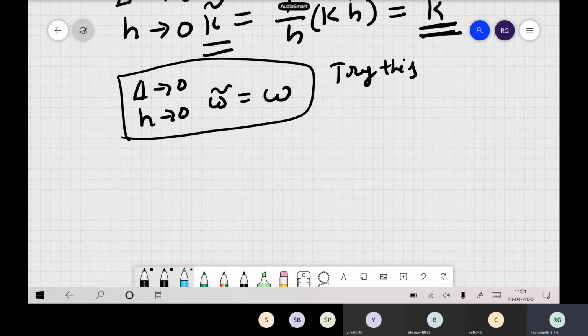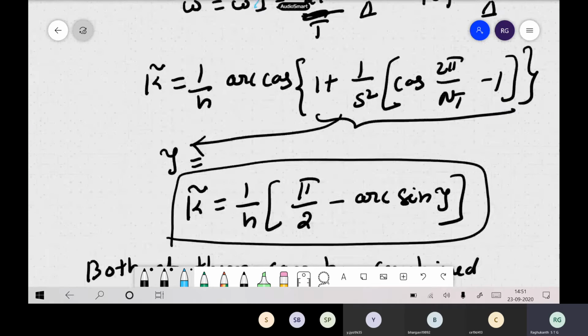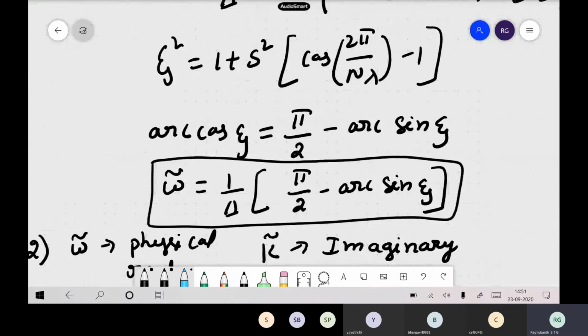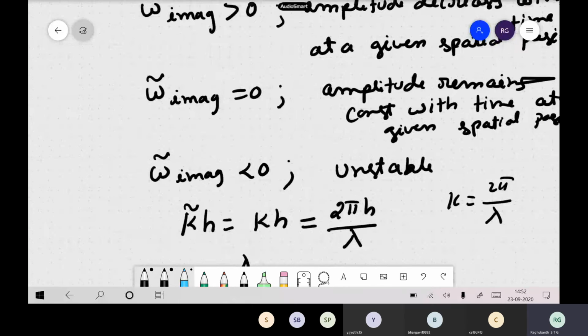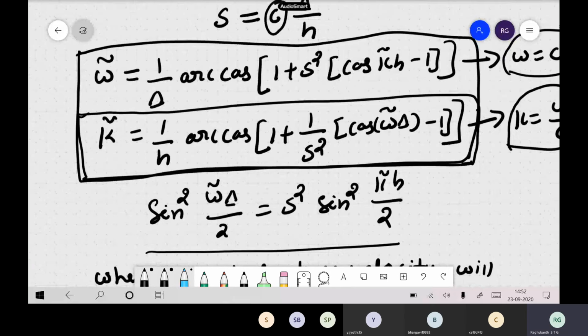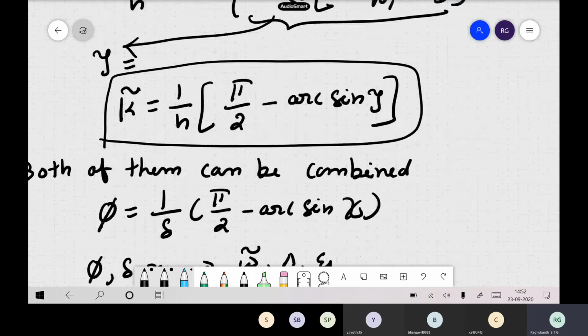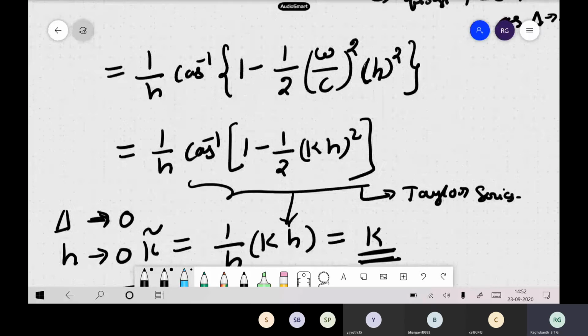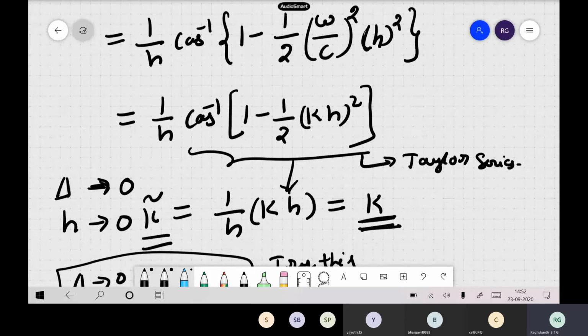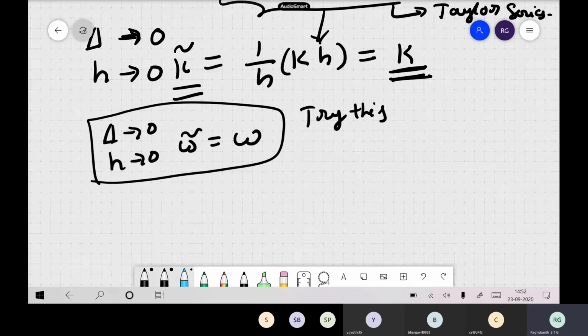Now for this, we started with one equation, so you have to do the second equation. Actually the first one I think we wrote for omega bar. So this you have to use, and then you can prove that omega bar will be the same as omega when delta and h both tend to 0, then also you will get the exact value itself. So this is of course one can prove also. But as I already told you, when you are implementing this finite difference method on a computer, we cannot make delta 0 or h tend to 0 itself. So obviously it has to be this one.